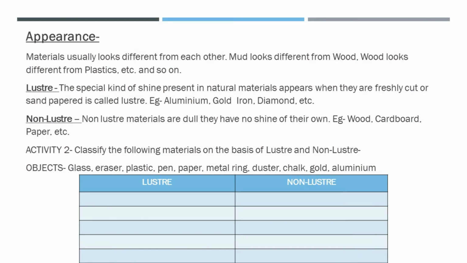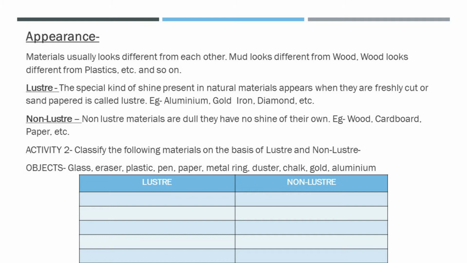Now those materials which have shiny appearance are said to have luster in it. Example: gold, silver, diamond, copper, aluminium, iron and so on. When they are sandpapered, they look more lustrous. Now second, those materials which have dull appearance are said to have no luster. Examples: paper, wood, cardboard, chalk, cotton, plastic, rubber and so on.